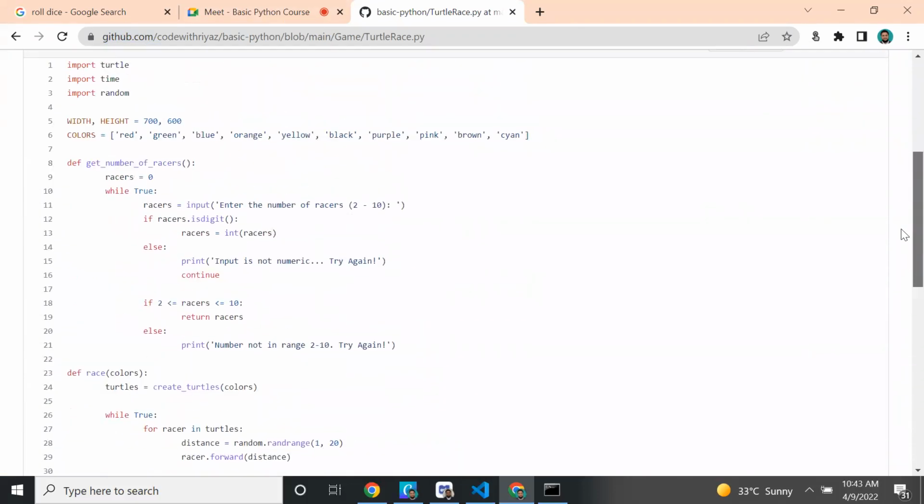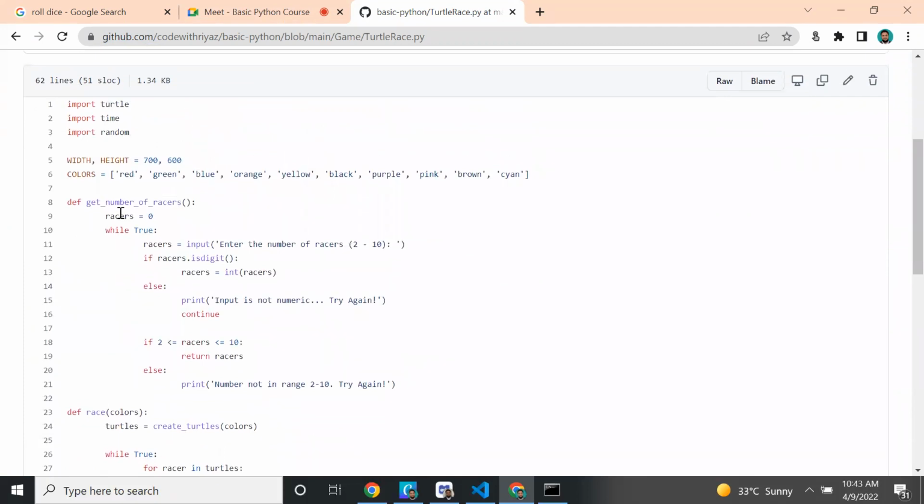Here we have 3 functions. First, we have defined how many colors I want, randomly. Then we have created one function called get number of racers. We are giving a number, right? It is asking how many racers you want. It will accept numbers only. If you give something, it will check what the data type is. If it is a digit, a number, it will accept it, otherwise it will throw an error. Now my range should be greater than 2 and lesser than 10.